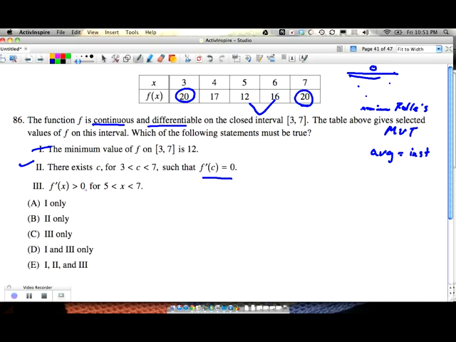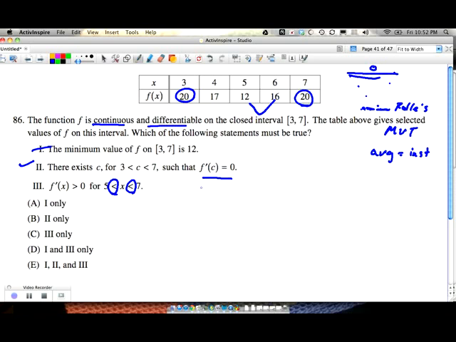F prime of x equals 0 for 5 is less than x is less than 7. So somewhere between 5 and 7, we're saying that it equals 0. Maybe. We don't know. Maybe that minimum value is 12, and it doesn't equal 0 here in the open interval. This is an open interval. Notice that it's not including 5 or 7.